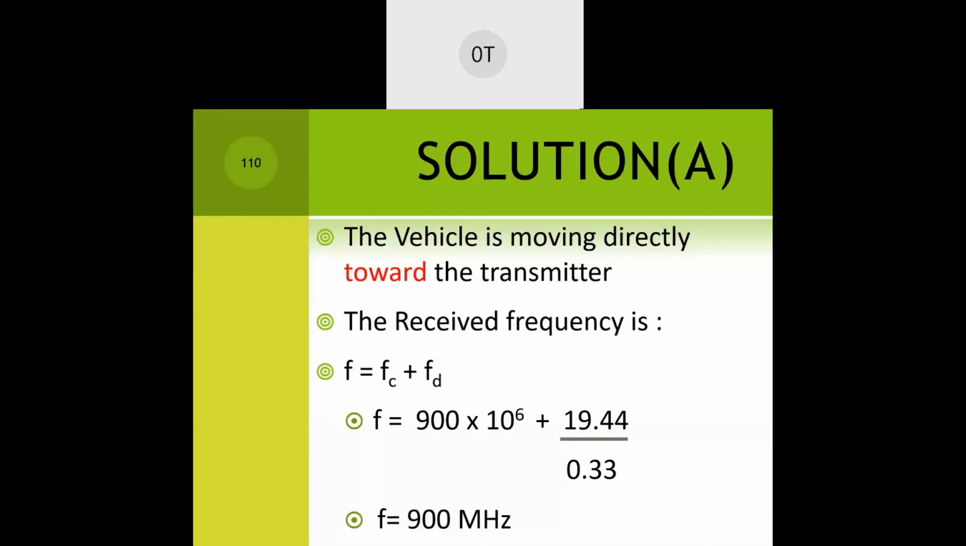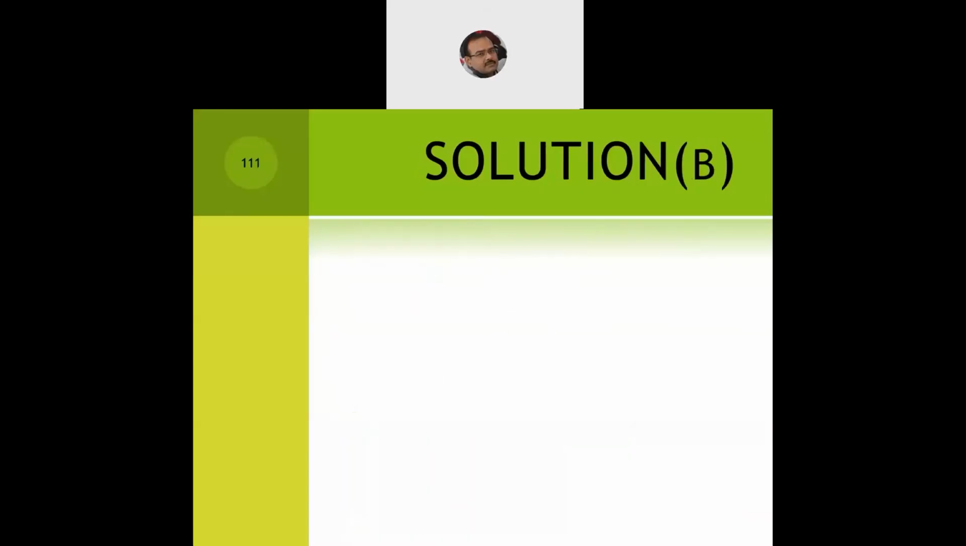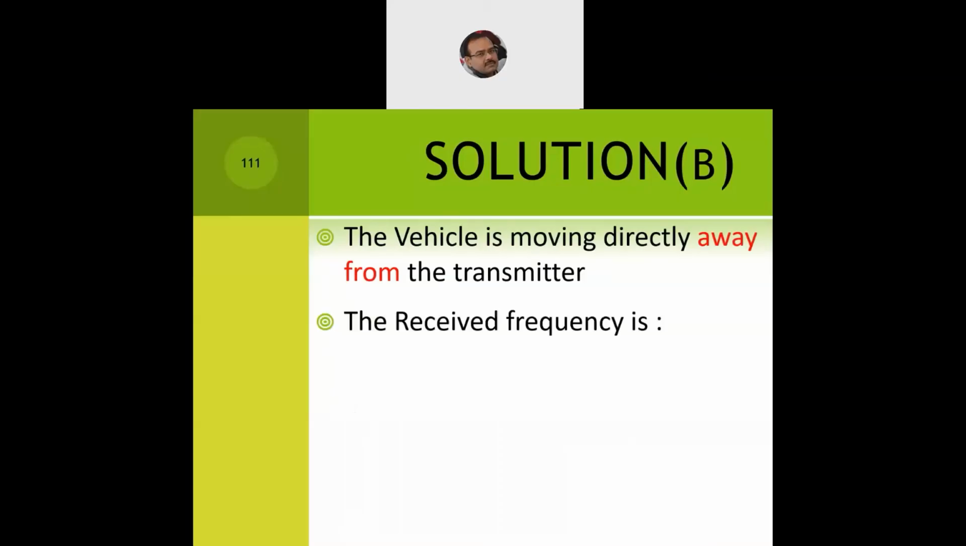Right. So now we go to the second part, when the vehicle is moving away from the transmitter, the negative Doppler. So received carrier frequency, we say F is equal to Fc minus Fd. So we subtract the Fd. Fc is already given to us, 900 megahertz. So 900 into 10 to the power 6 minus the velocity of the vehicle, which was 70 km per hour, resolved into meters per second is 19.44, divided by 0.33, which was the wavelength.